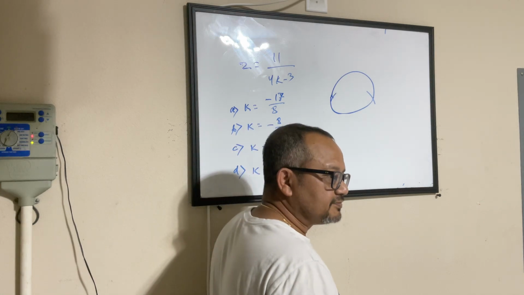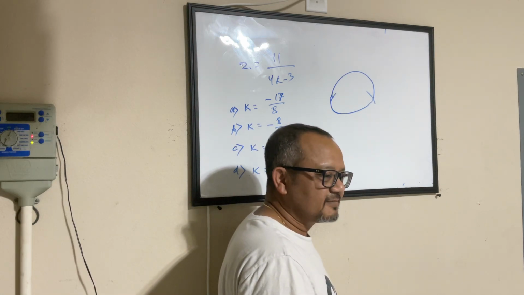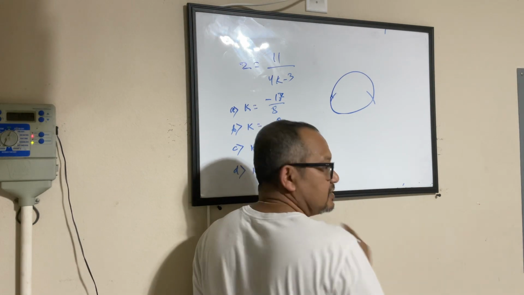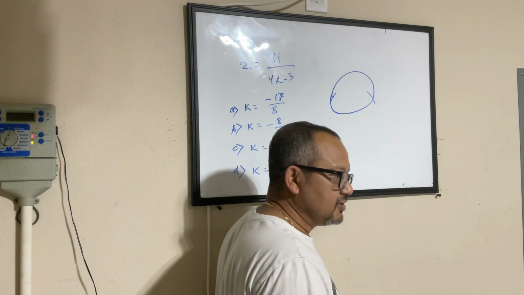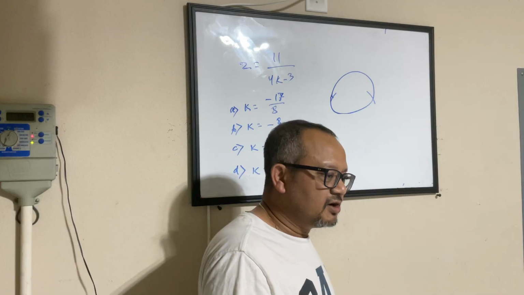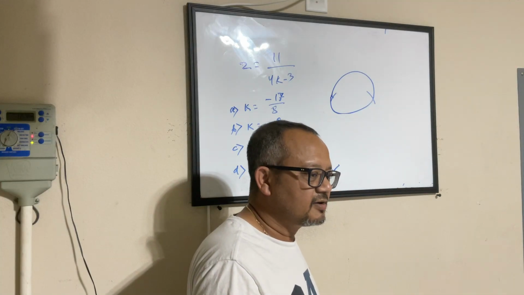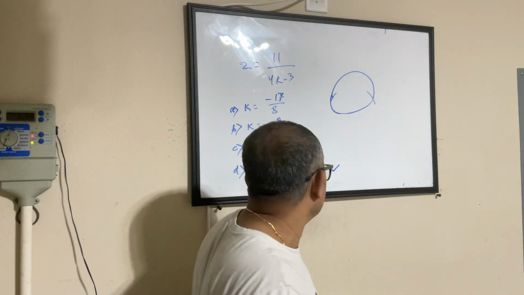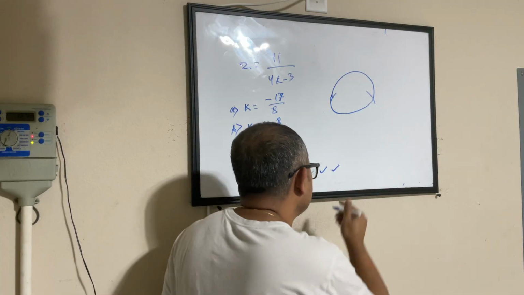Yeah, Dhanvin. I got D. You also got D. Okay. Vishal. I got 17 by 8. So that is D.